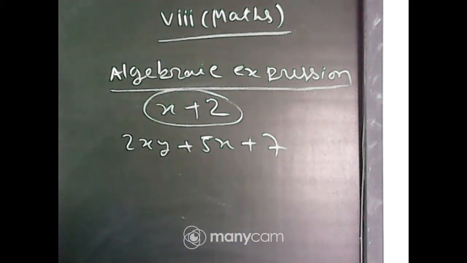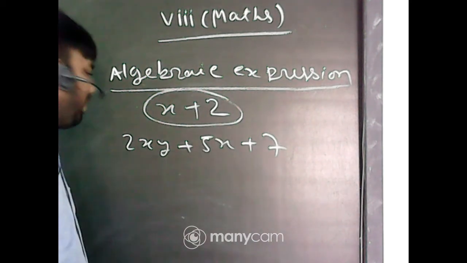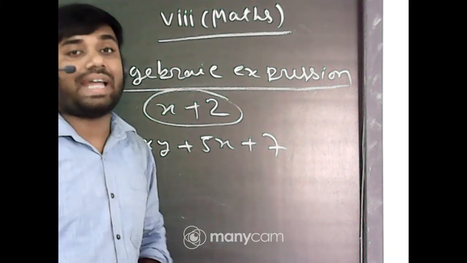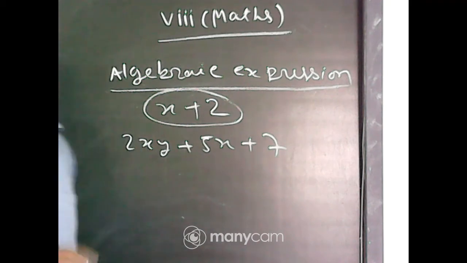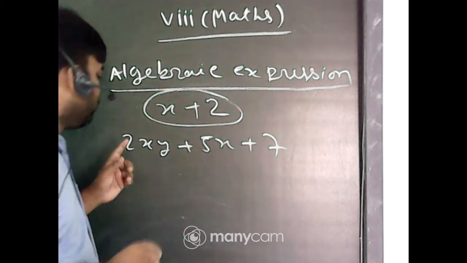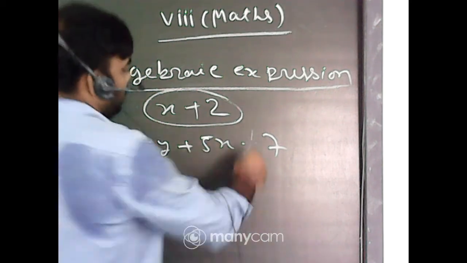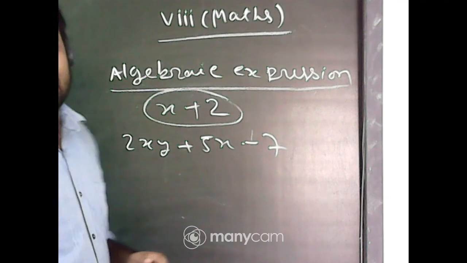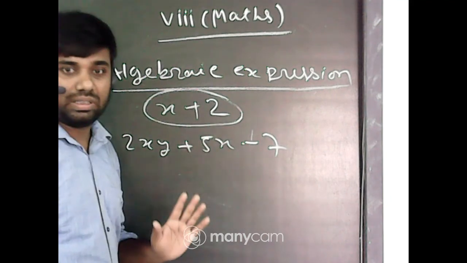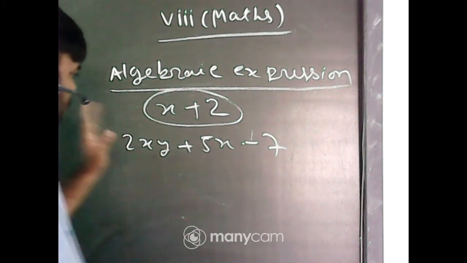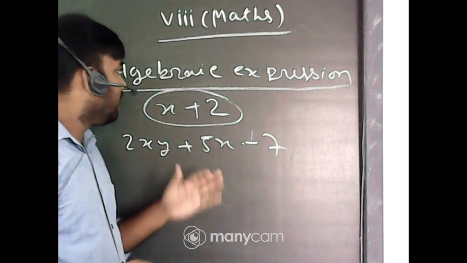It is also an expression. It is also a combination of constants 2, 5, 7, variable xy, and plus is added there. So it is also an algebraic expression where the variable is xy, the constants used here are 2, 5, and 7, and the sign, you can say here minus. Two mathematical operations used here, that is plus and minus. So these are the things which make an algebraic expression.